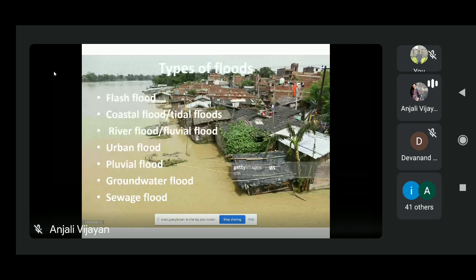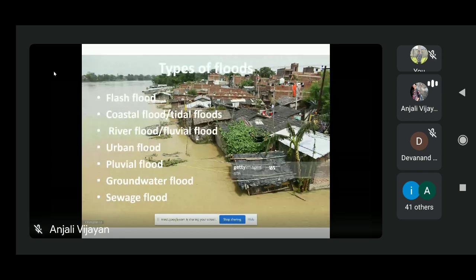This type of flood usually subsides very quickly, but while it lasts it can be fast moving and very dangerous. It occurs with little or no notice, which means we won't get enough time to evacuate. That's why this flooding is very dangerous in nature.